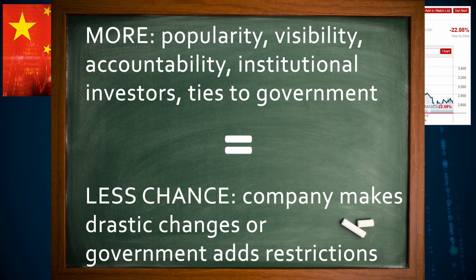If I'm thinking about investing in a Chinese stock, then I'll try to research their VIE structure as much as I can. I'll try to find as much information that is available. And then I'll also look for big institutional investors that are investing in that company. And I will also look for a lot of public awareness. So if it has those things, then it does make me feel a little bit safer about my investment in that Chinese company.